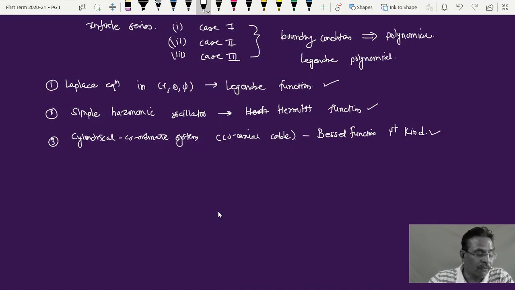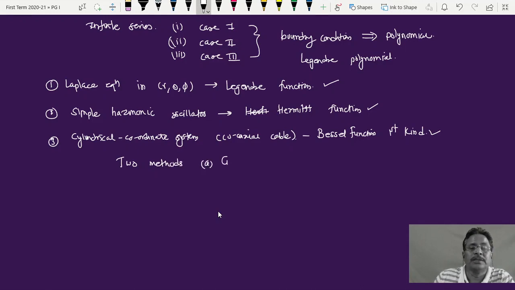First we are going to introduce these functions, and remember the method with which we obtained Legendre polynomials as well as Bessel polynomials as well as Hermite polynomials in the last chapter, that is one method. Go for a series solution, get an infinite series, apply certain boundary conditions and get a polynomial. Apart from that, there are two more methods to obtain these types of functions, and we are going to discuss these methods. One is called generating function.